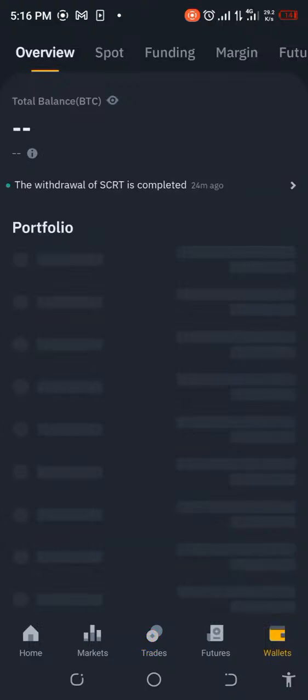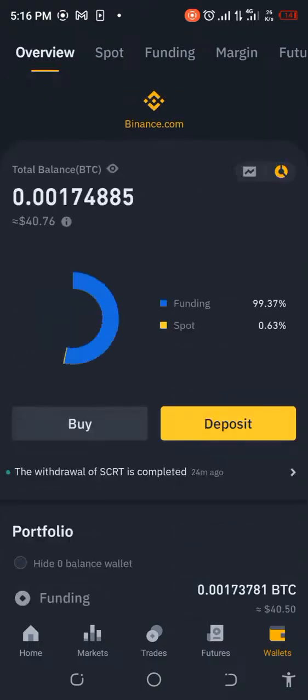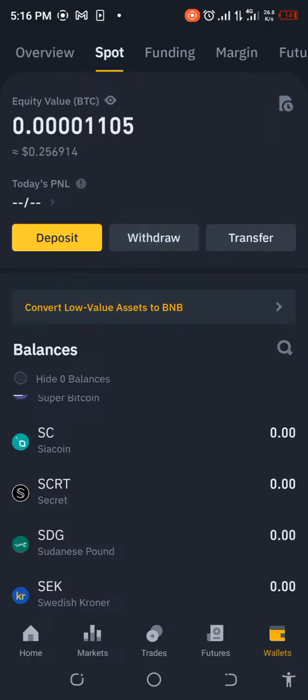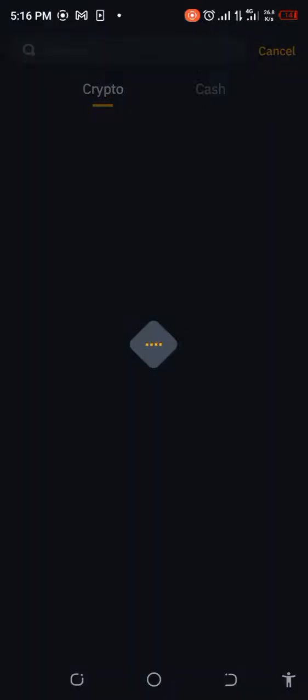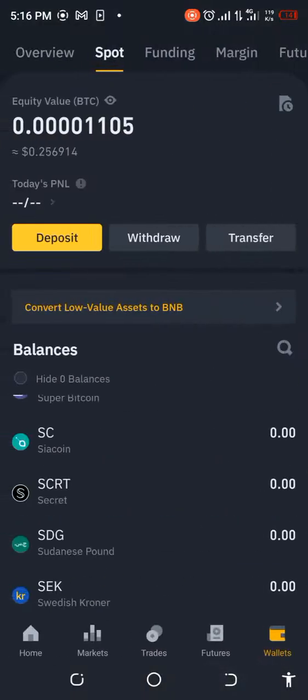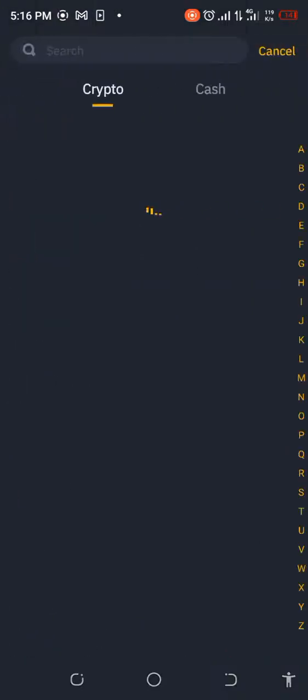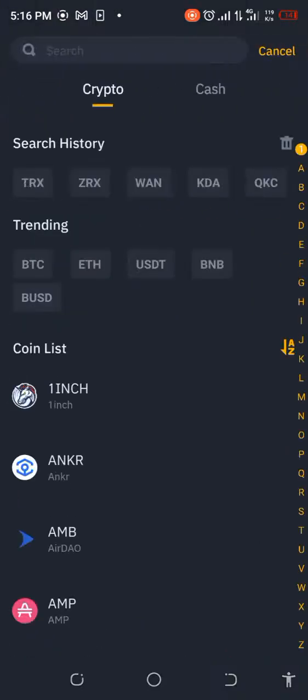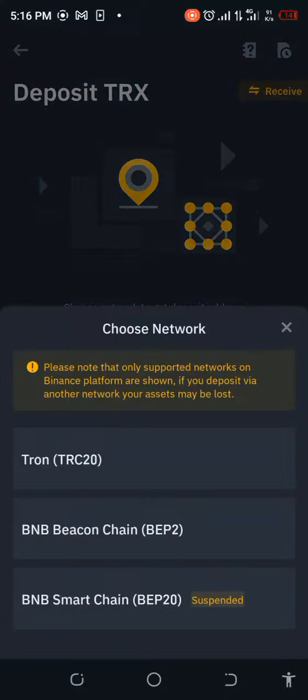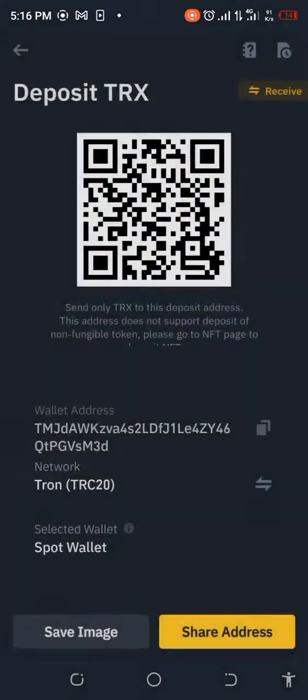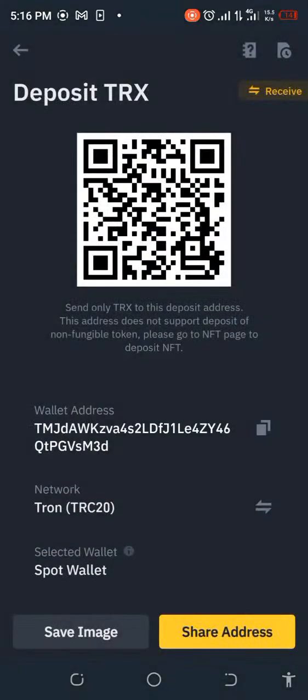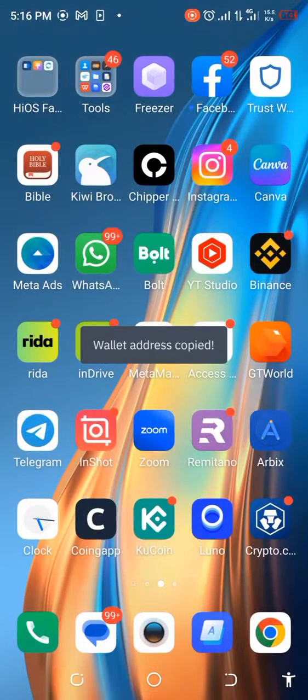So now let's go and pick the deposit address of TRX. We're just waiting for this to load. The network seems to be a bit hazy, so let's pick the withdrawal. No, not that, what did I just pick? What I wanted is deposit, okay? So we're just going to pick the deposit. We're depositing TRX, so we're putting in the Tron, that's TRC20. Okay, so let's click on that and go over quickly to send it all over.